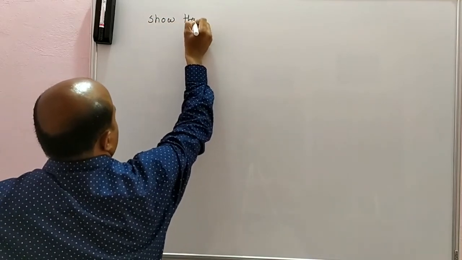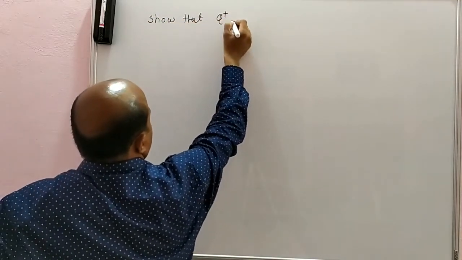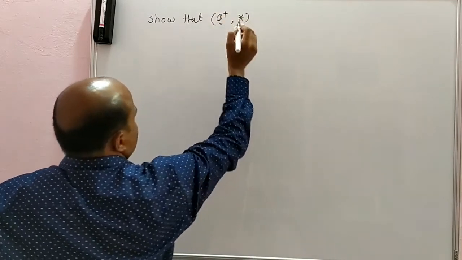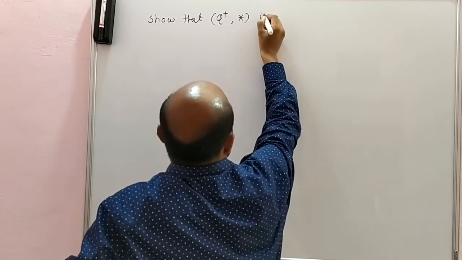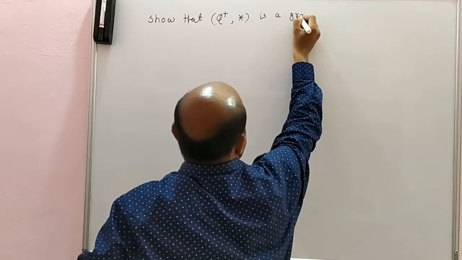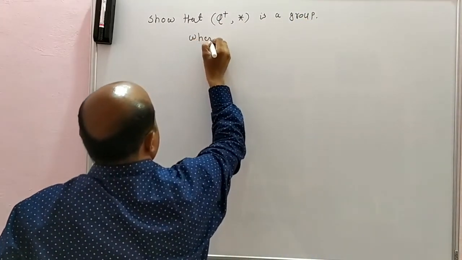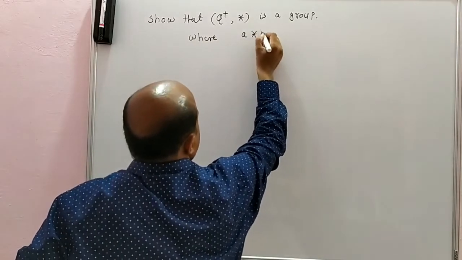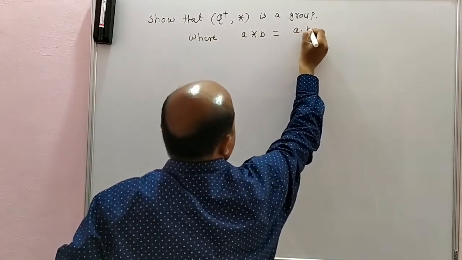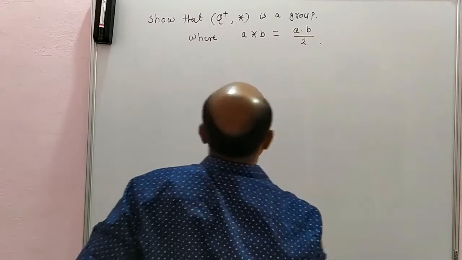Show that Q plus under star is a group, where A star B is defined as A into B by 2.